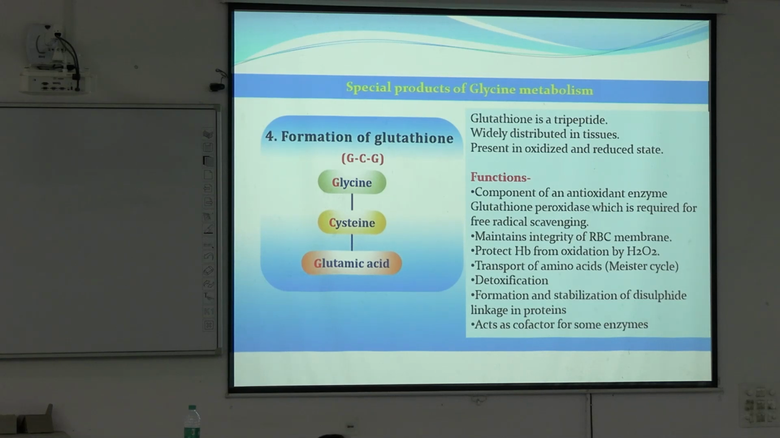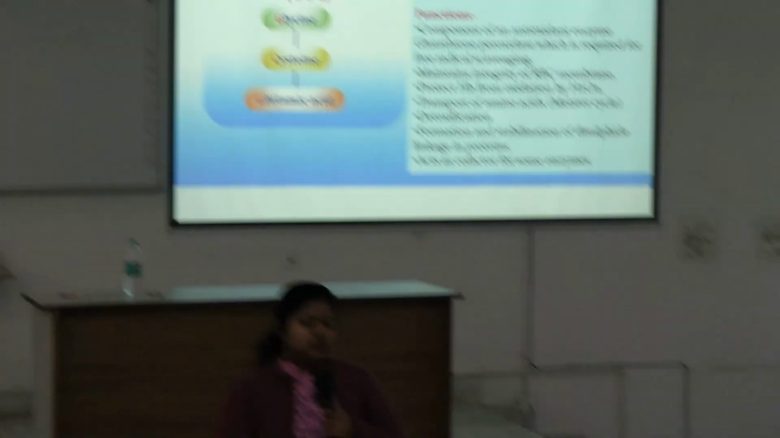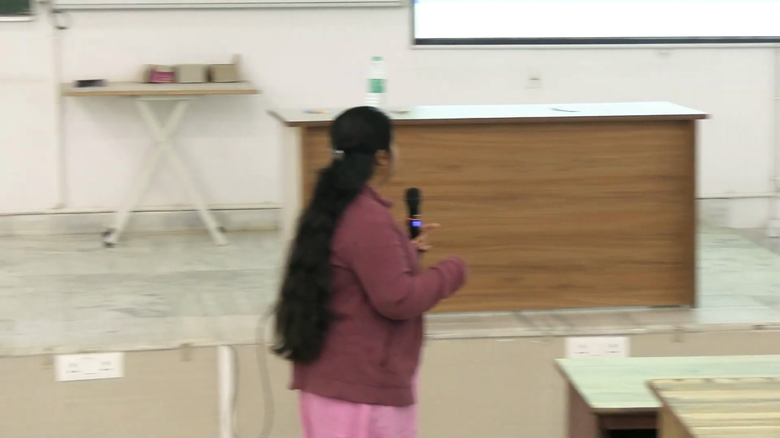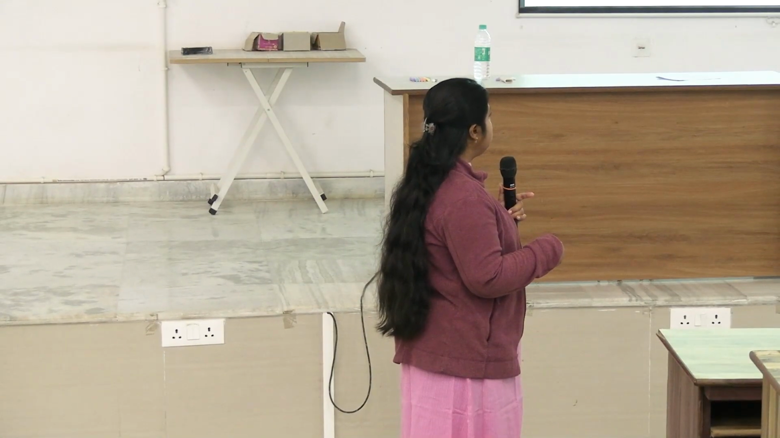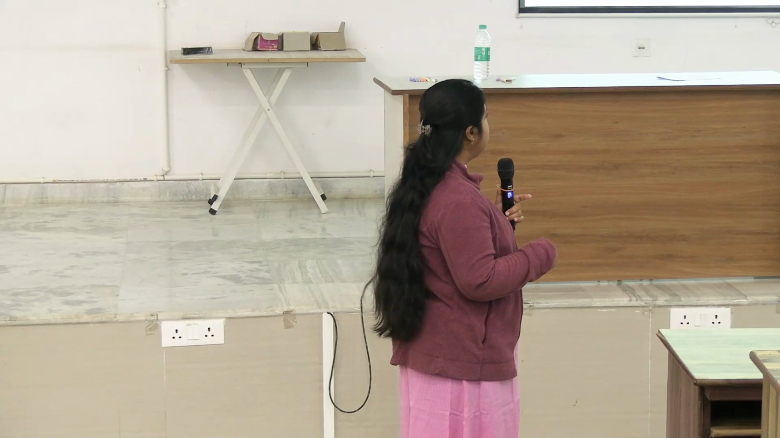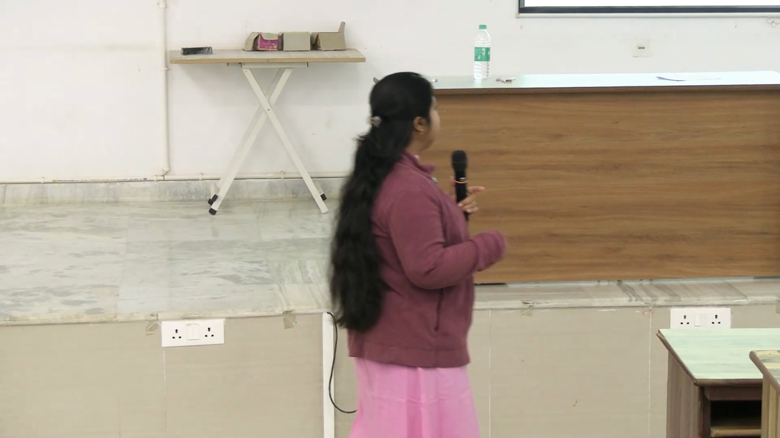Okay, now see, this glutathione is very important because it is a component of the antioxidant enzyme glutathione peroxidase. Okay, which is used in free radical scavenging, or it acts as the antioxidant. Okay, so we will learn in detail in our free radical classes regarding glutathione, but for now you just know that it is a part of the glutathione peroxidase enzyme complex and it is used for free radical scavenging.